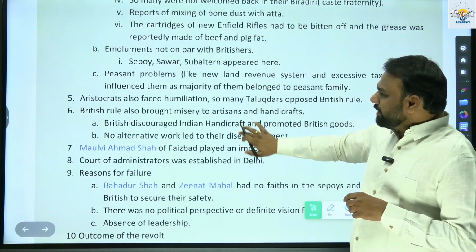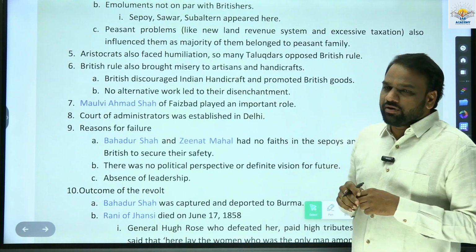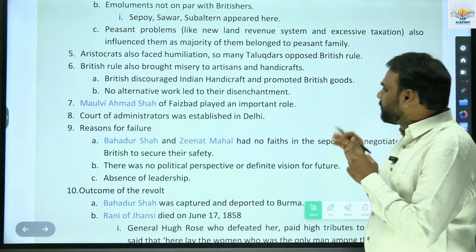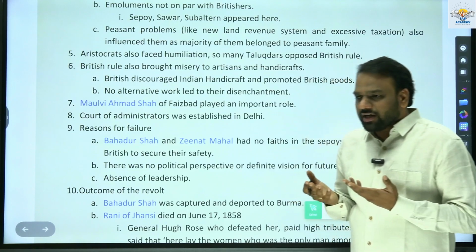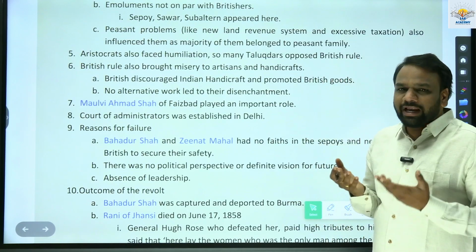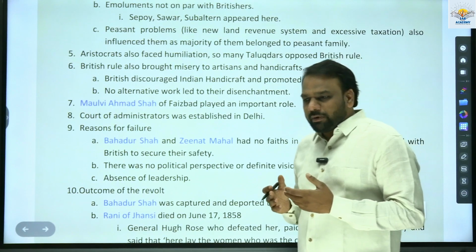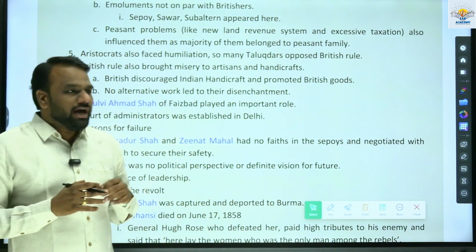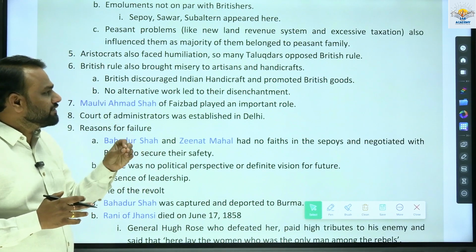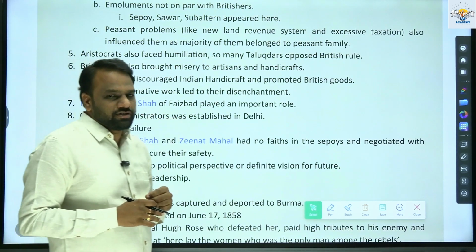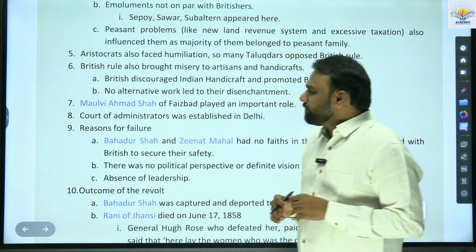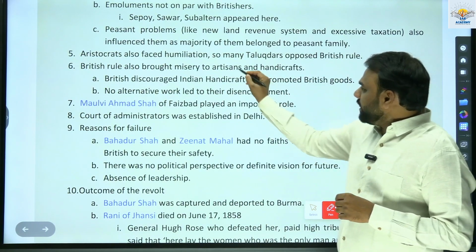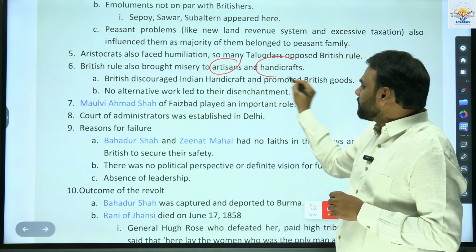Next, it was not Sepoys alone. Aristocrats also faced humiliation. Many talukdars opposed the British rule. Aristocrats are the people who belong to elite families. All these years, the people who were loyal to Britishers also now faced humiliation, and they were willing to join hands with the Sepoys against the Britishers. So, very important point. Next, British rule also brought misery to artisans and handicrafts.